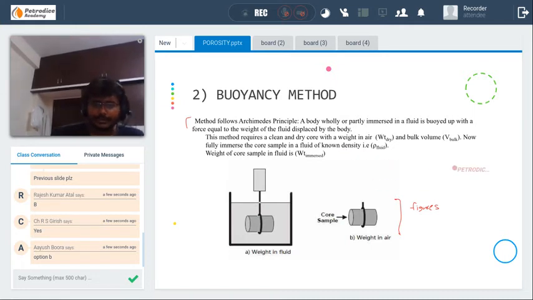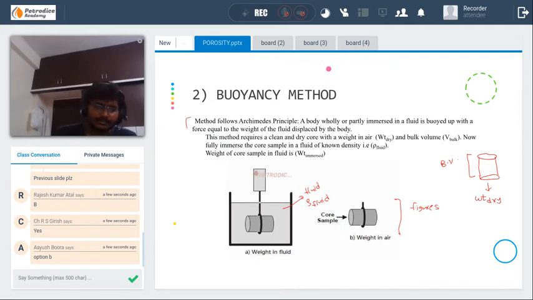See here, what we'll be doing is we will take the core sample. We will dry the core sample and find the dry weight. And using known methods, we also find the bulk volume. And then we will immerse this dry core in a fluid of known density, that is rho fluid.